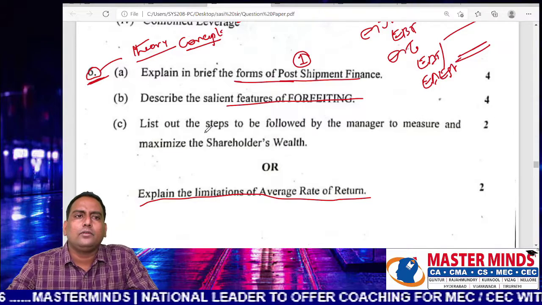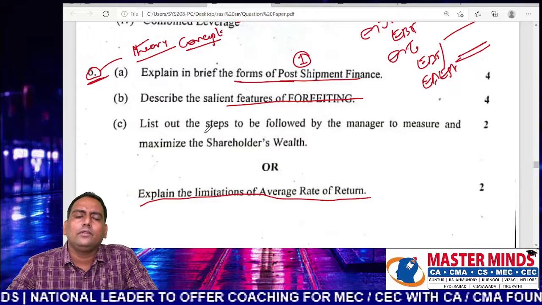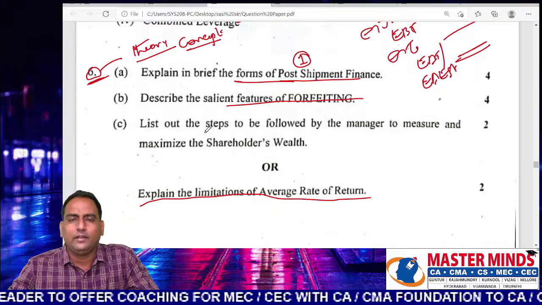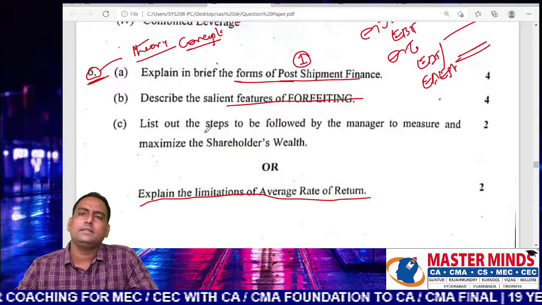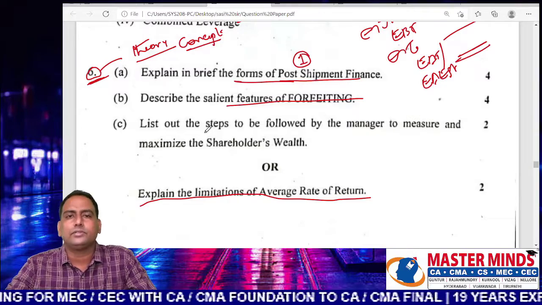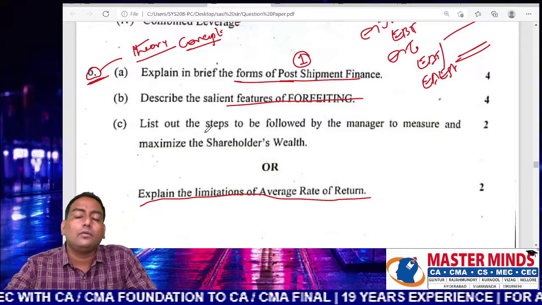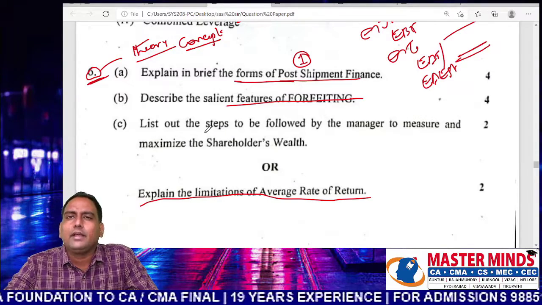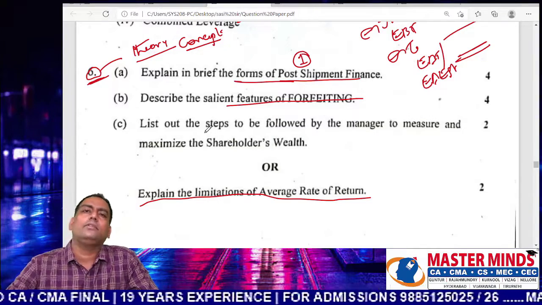So while reading the question, if you have any confusion and you are unable to understand the exact intention of the examiner, it is better to leave question number 1. So you have to keep some space, then you start answering the questions. In question number 2 to question number 6, you have to focus on a question which is very convenient and easy. That question you have to answer first.